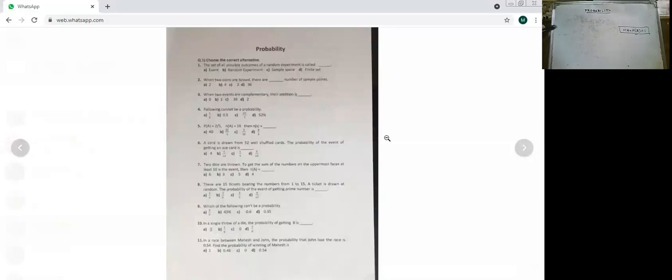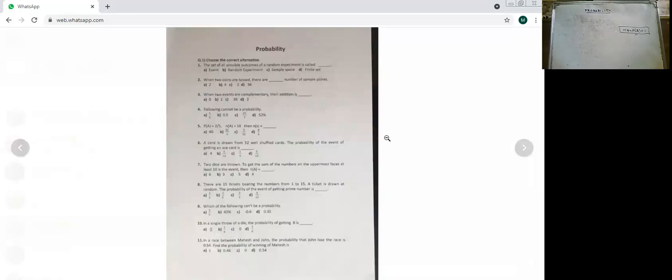Yes, correct. 1 upon 5 is a normal probability, 0.5 can be there. As I said, it lies between 0 and 1. 15 upon 7, the denominator is not greater. So the denominator has to be greater, so that is not a probability. C, the answer will be C. Because 52% may be 52 upon 100. So upon 100 will always do. 15 upon 7 cannot be a probability.